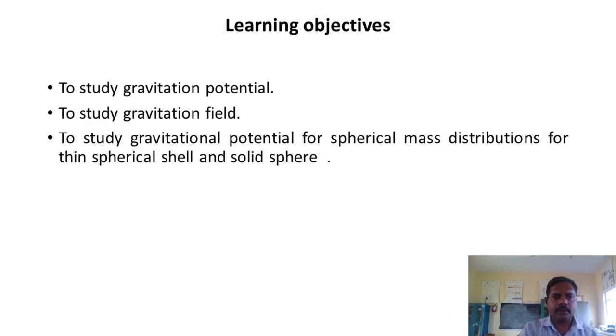Learning objectives: to study gravitational potential, to study gravitational field, and to study gravitational potential for spherical mass distributions for the thin spherical shell and